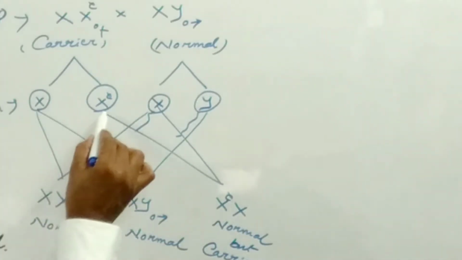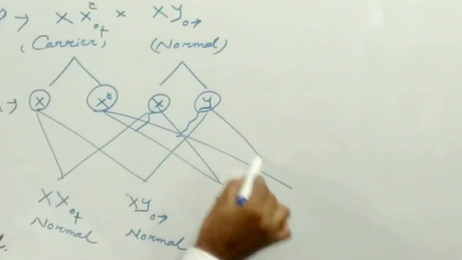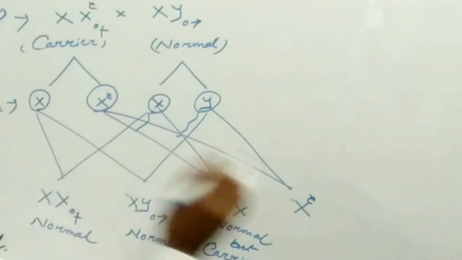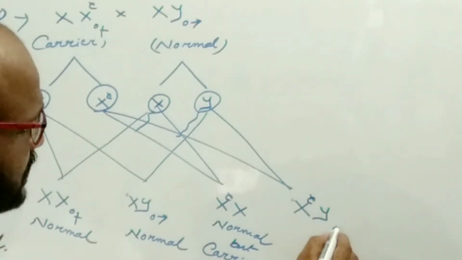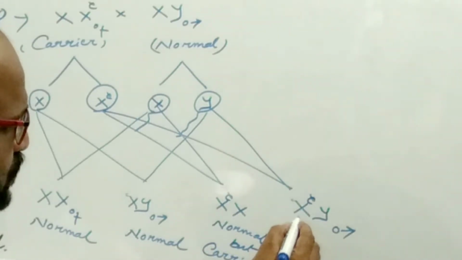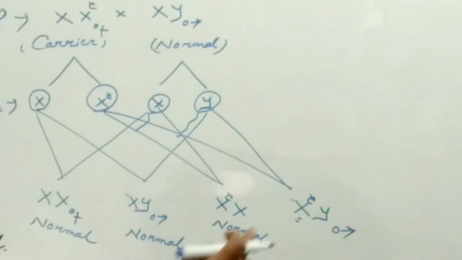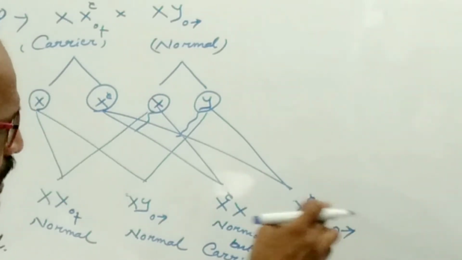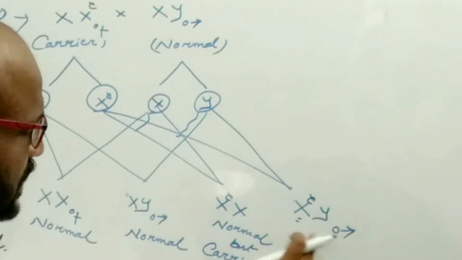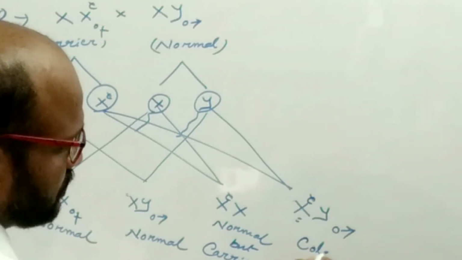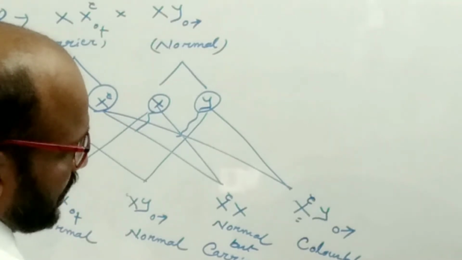If the fusion takes place with the defective gene, and Y, this is the male individual. The male individual has only one X chromosome, which means one defective gene is present here. There is no other normal gene to compensate for this defective gene. That's why the male individual will be color blind.